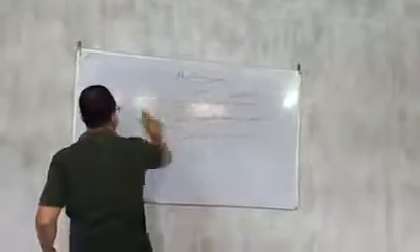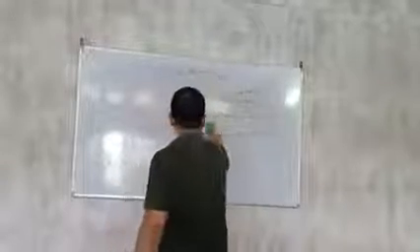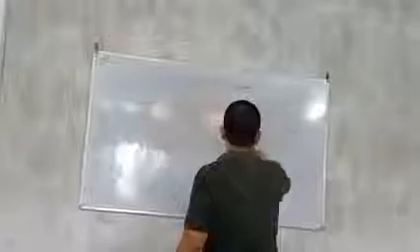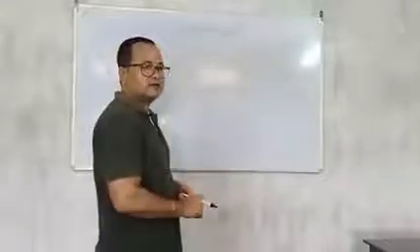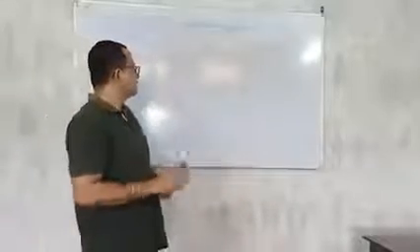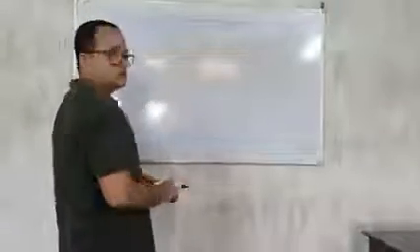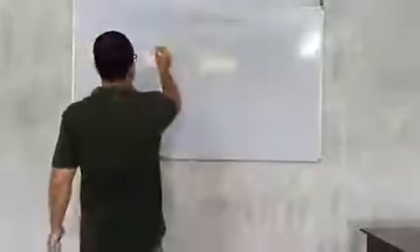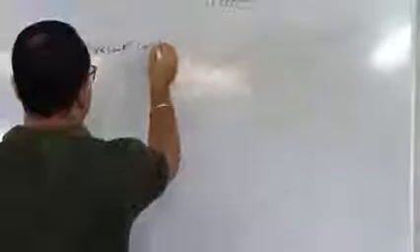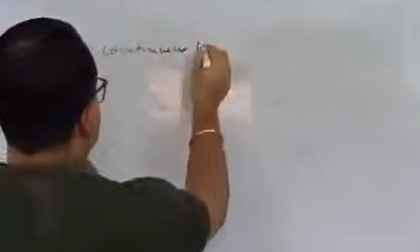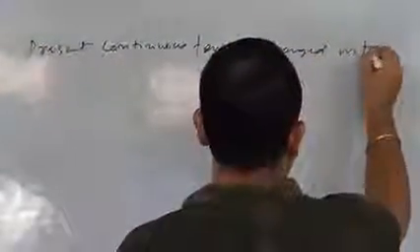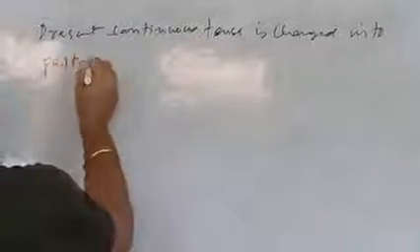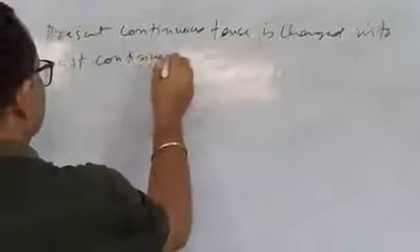Next example. Again I am telling you, if the tense of the reported verb is simple past or past, then the tense of the reporting speech will change like this: present continuous tense is changed into past continuous.